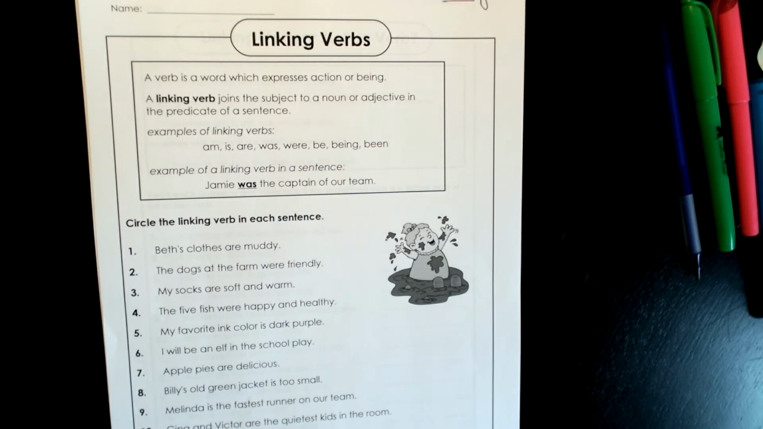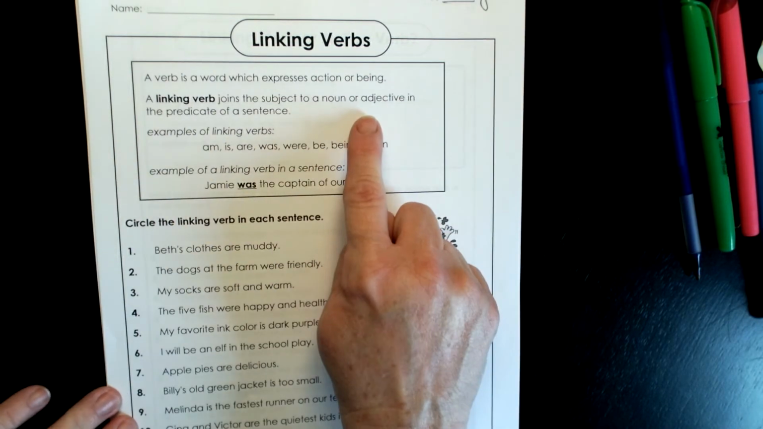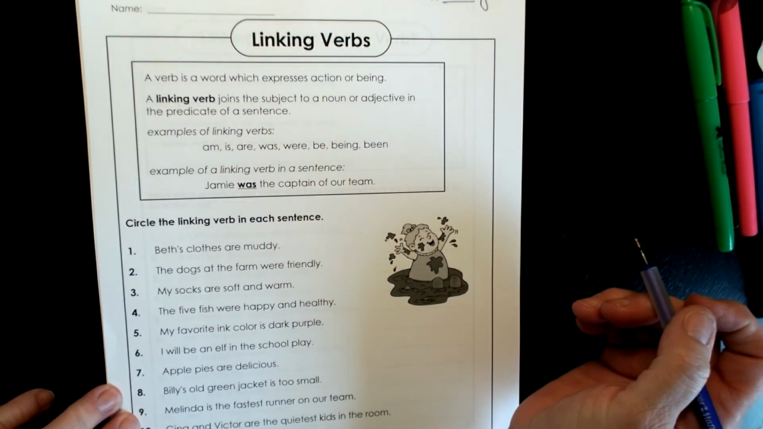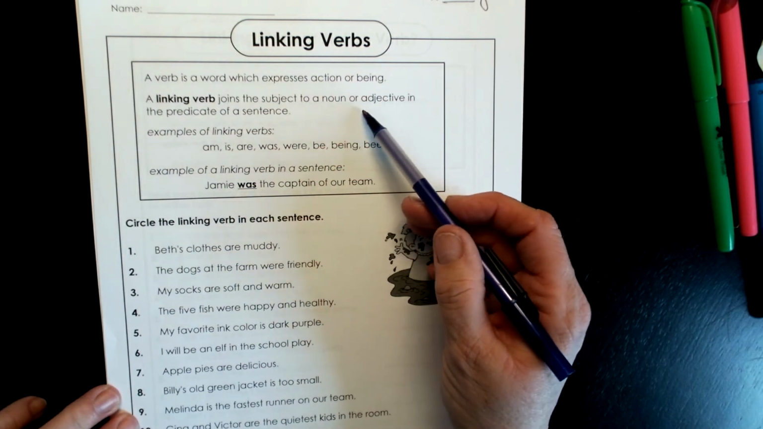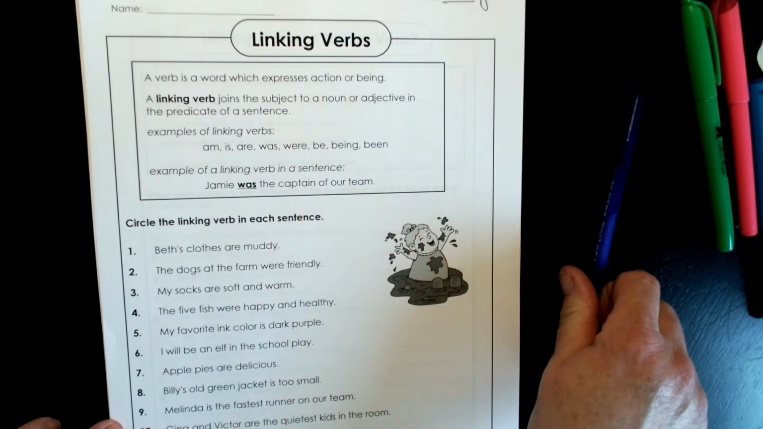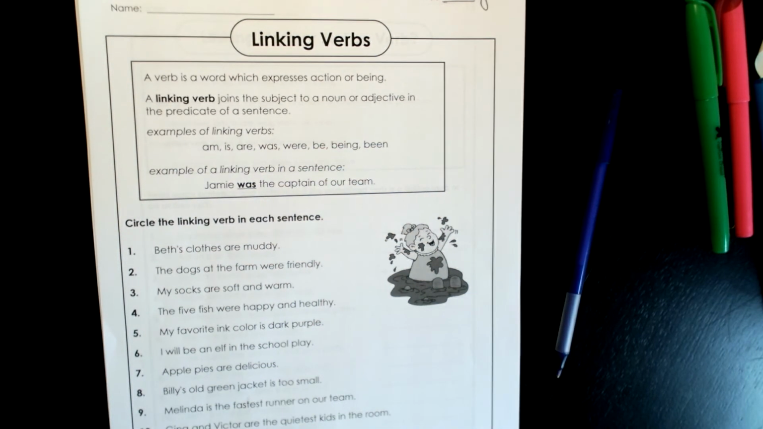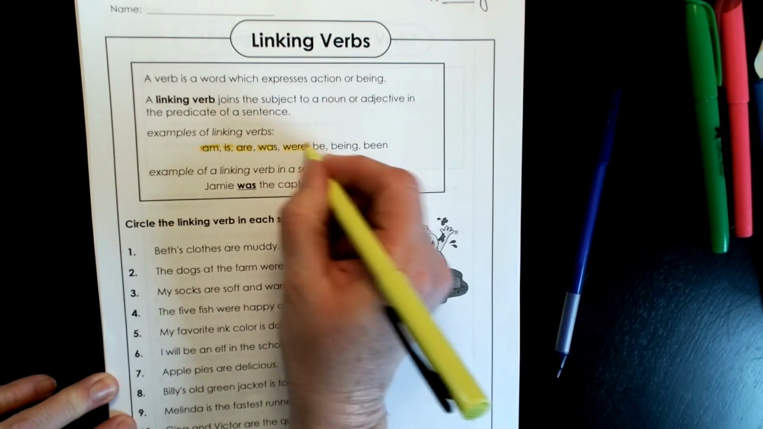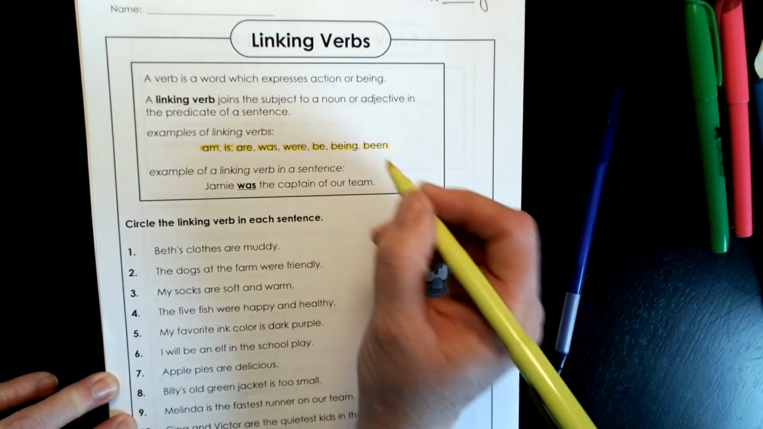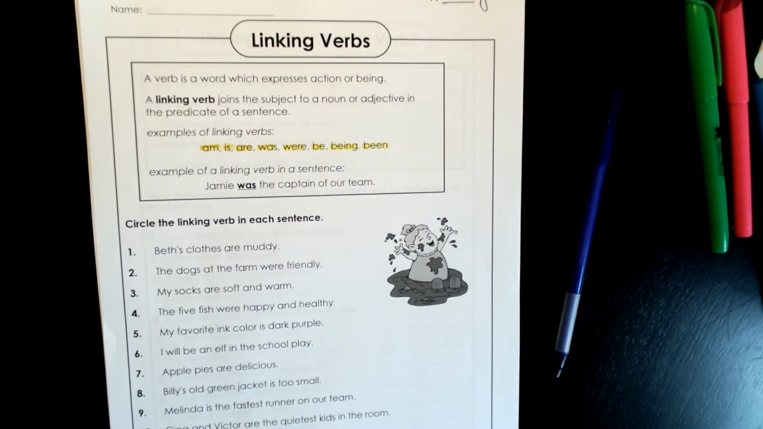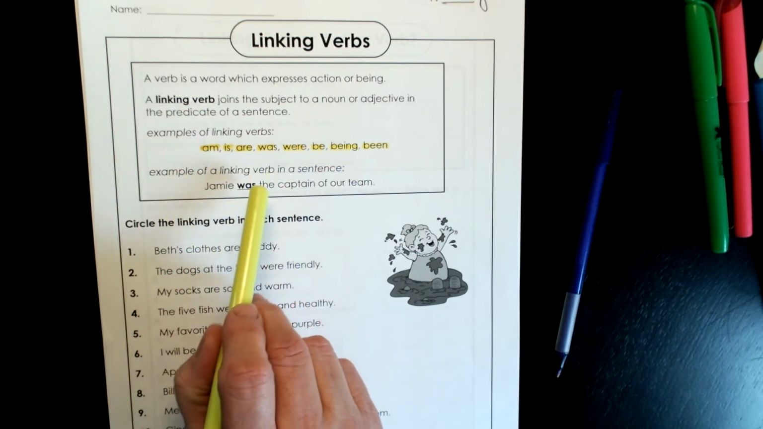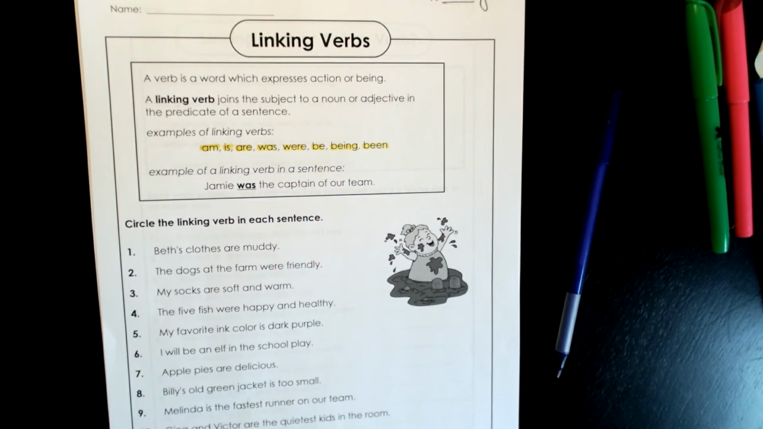Now, a linking verb joins the subject to a noun or an adjective in the predicate of a sentence. What that means we'll get into in just a second. First, I want you to look at some examples of linking verbs. They are am, is, are, was, were, be, being, and been. These are just some examples of linking verbs. They're words that you've seen before, but it's not an action. You don't see an am, or an is, or an are. They are words that are being.